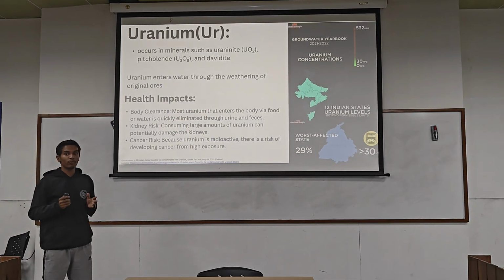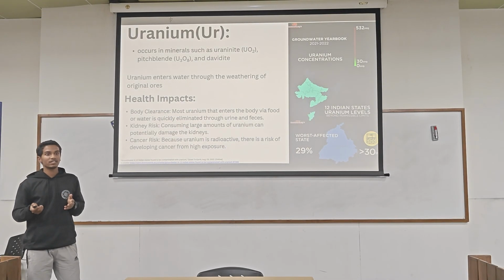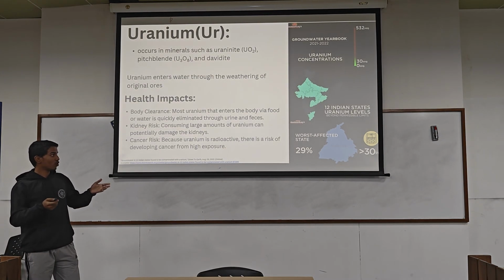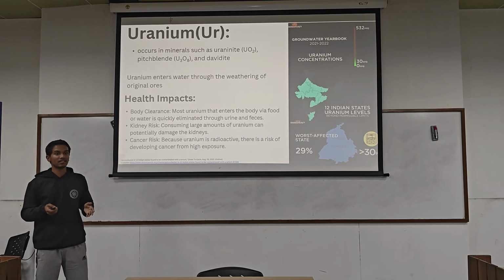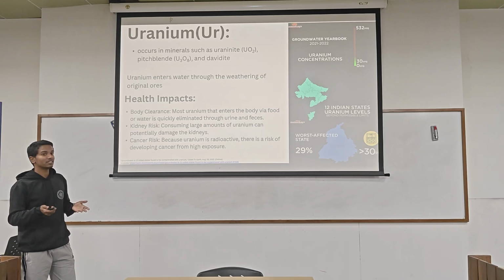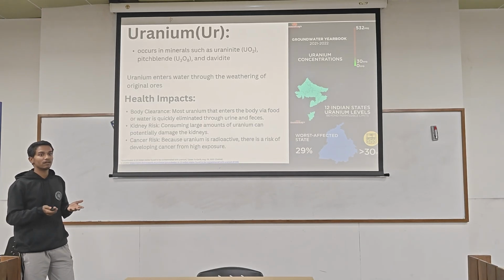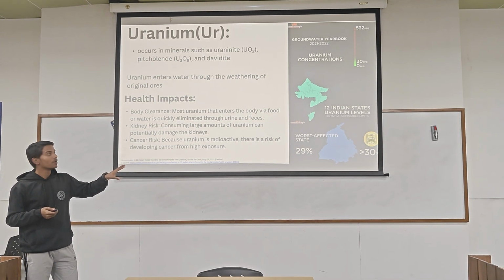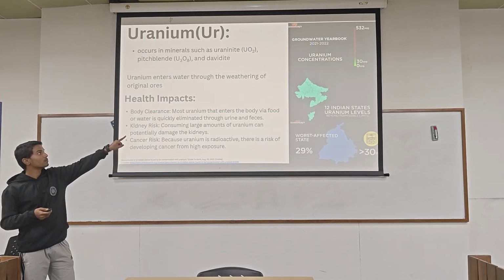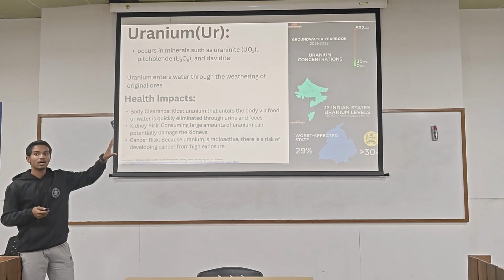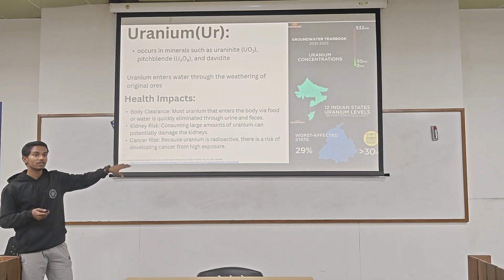Then a very important and very new case study I have heard about is uranium, and it will be a shock to know that 12 Indian states are above the safe limit. It is very dangerous, a radioactive material found in our groundwater. What can be more harmful than that? In Punjab, it has come to 532 parts per billion when the safe limit is 30 parts per billion.